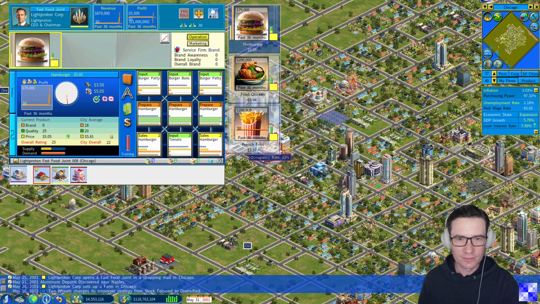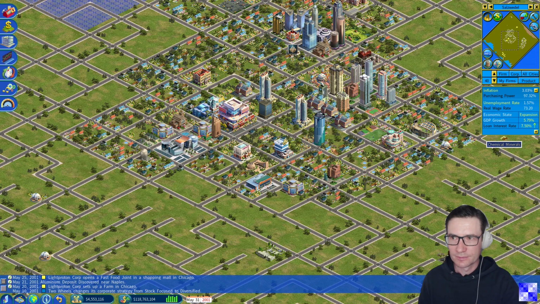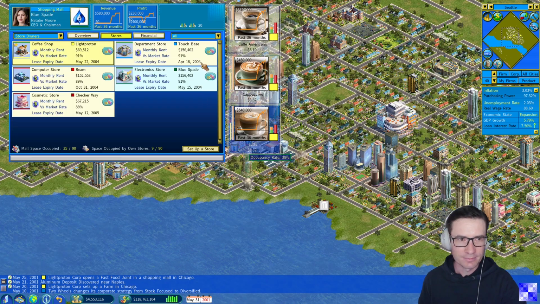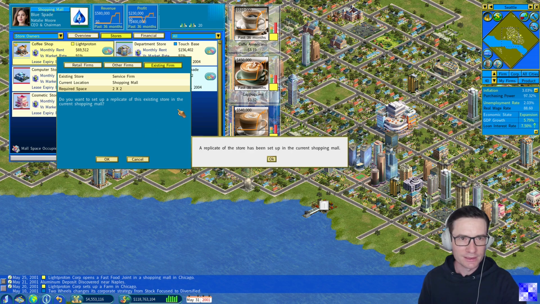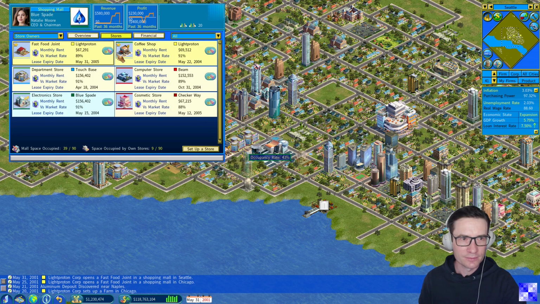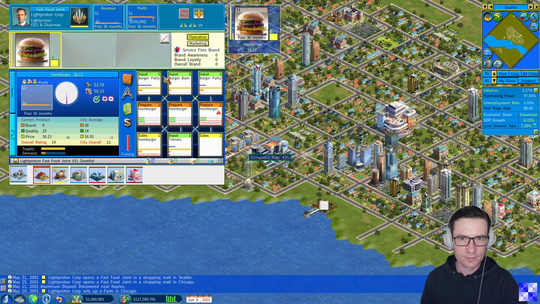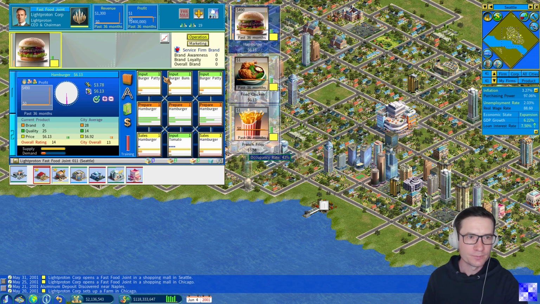Duplicate in mall. Seattle. And here we find 1, 2, 3, 4 malls. Set up existing firm, like that. Fast food joint. Here we are.